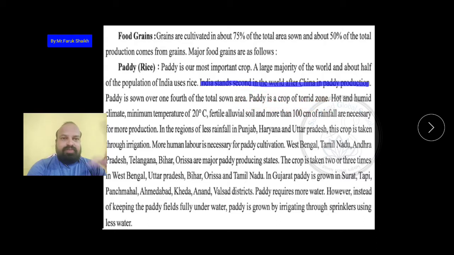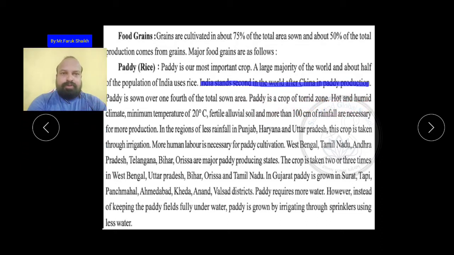You have seen the different zones: torrid zone, temperate zone, and moderate zone. Paddy is a crop of the torrid zone, with a hot and humid climate. A minimum temperature of 20 degrees Celsius, fertile alluvial soil, and more than 100 centimeters of rainfall are necessary. This paddy needs more rain.